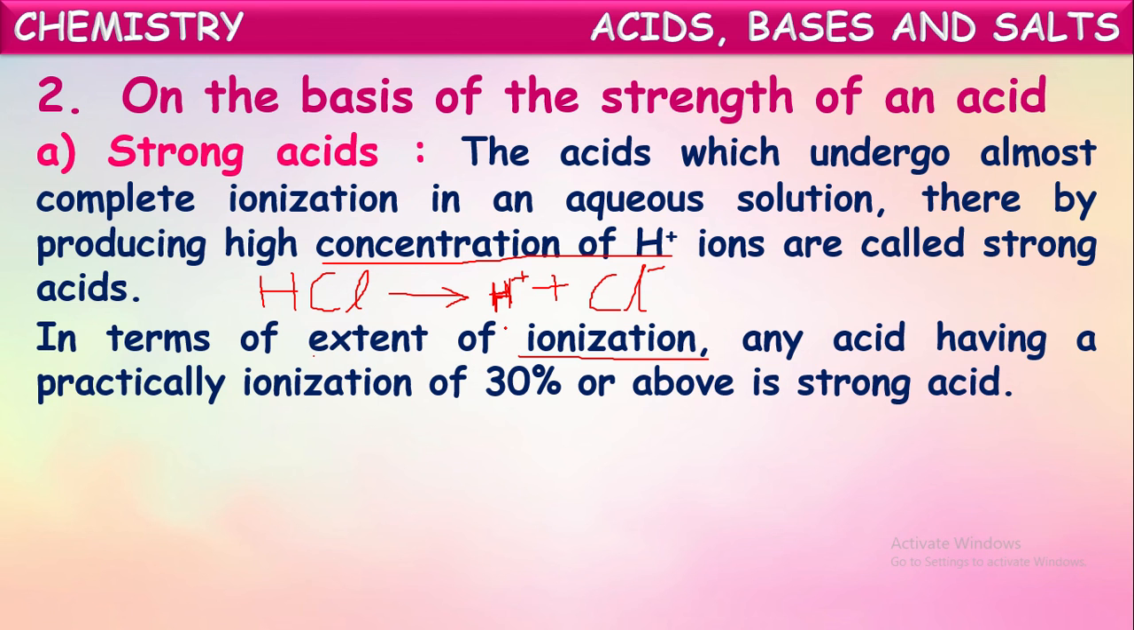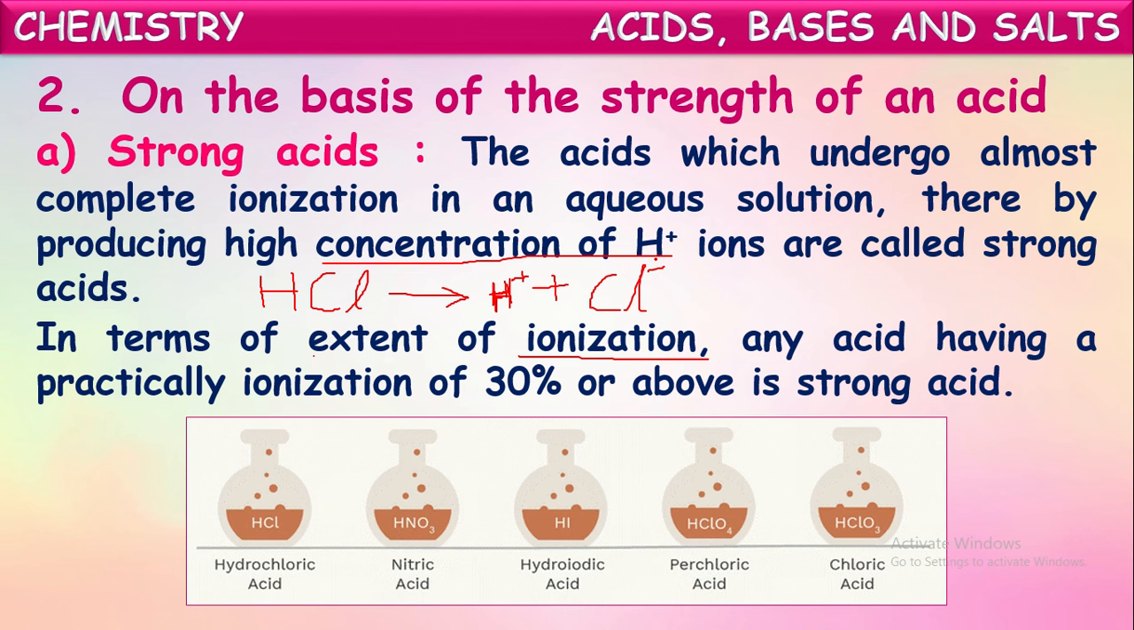So based upon this extent, the categorization of acids into strong and weak is dependent. The acids which can ionize 30% or above are called strong acids. For example, if you take 100 molecules of an acid and dissolve them into water, if more than 30 molecules separate into respective ions like this, H plus and negative ions, then that acid is said to be a strong acid. Okay.